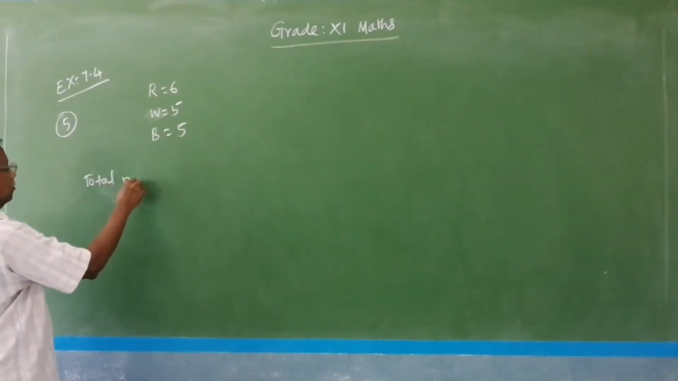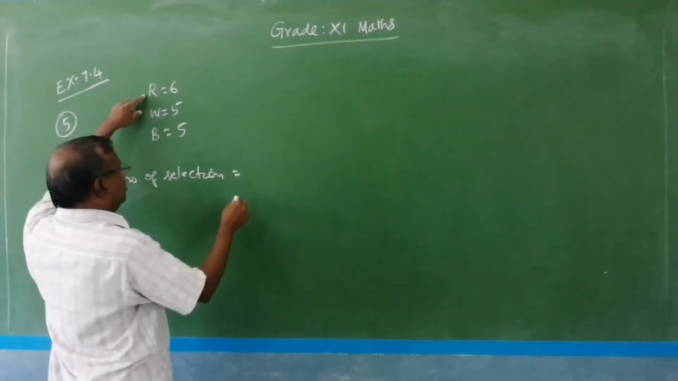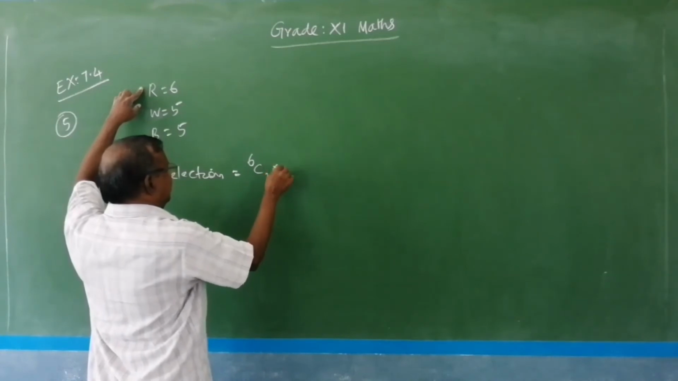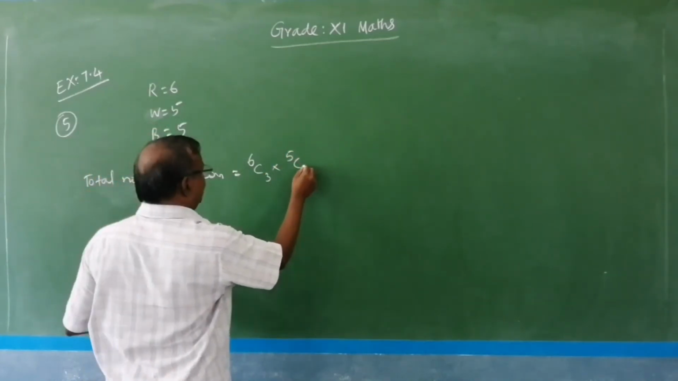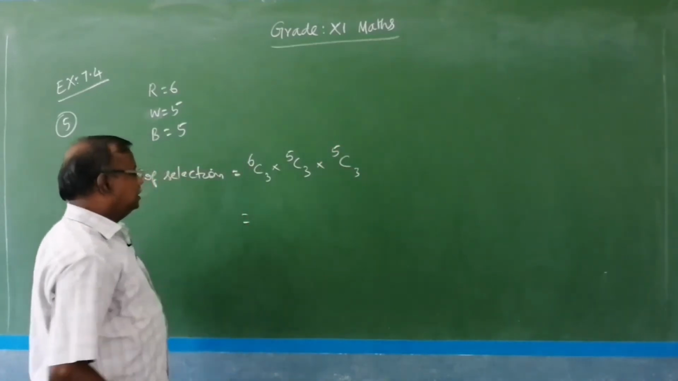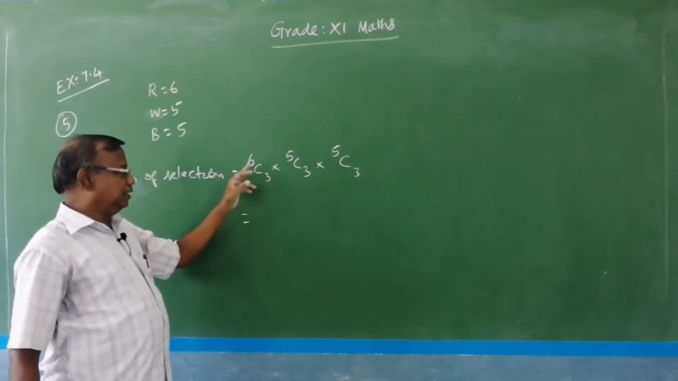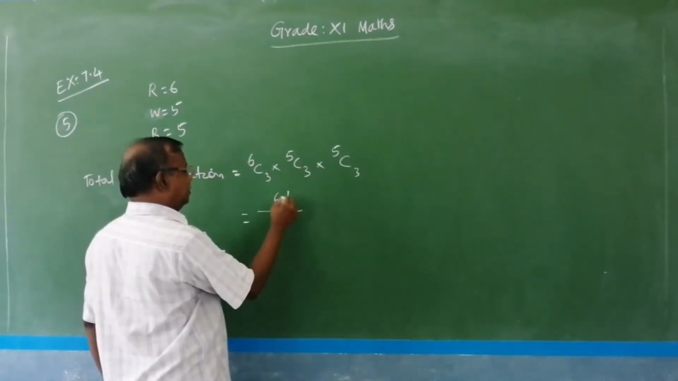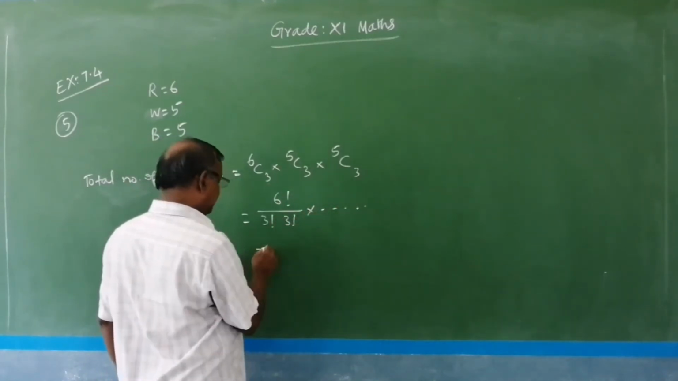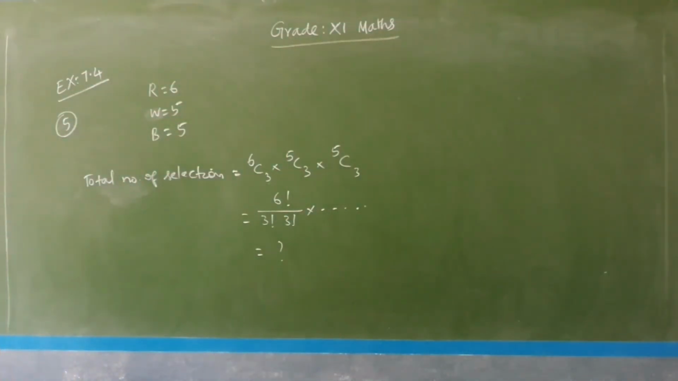Therefore the total number of selections equal to, from red we have to select 3 only. So 6C3 into, and out of 5 we have to select 3 white balls only, into, from 5 blue balls we have to select 3 balls only. So this is easy for you to compute, because nCr equal to n factorial divided by r factorial into n minus r factorial. The first one is 6 factorial divided by 3 factorial into, n minus r means 6 minus 3, 3 factorial. Likewise you can calculate, find the answer. And next one, question number 6.